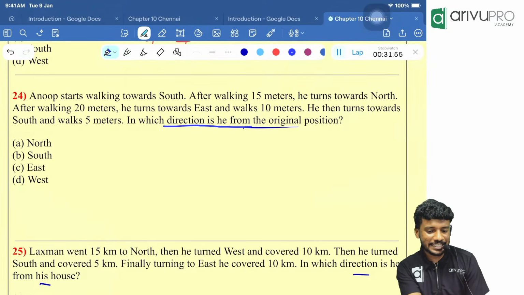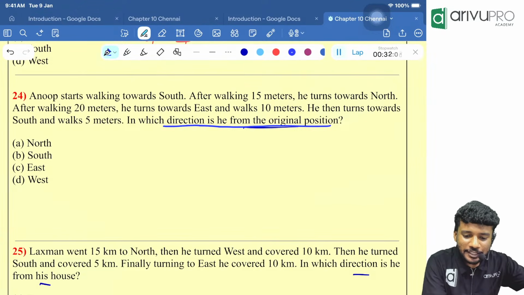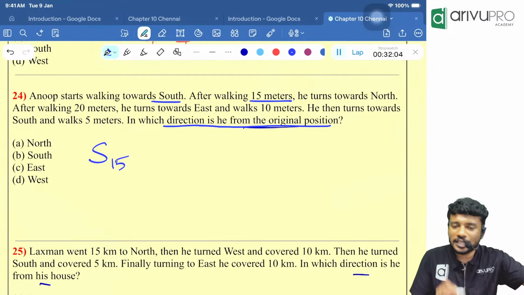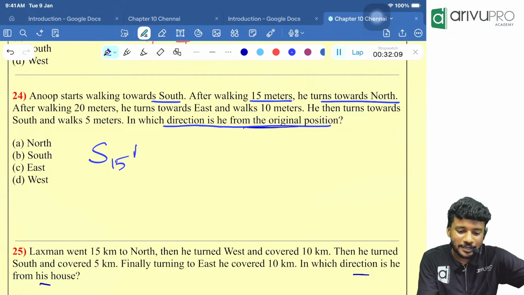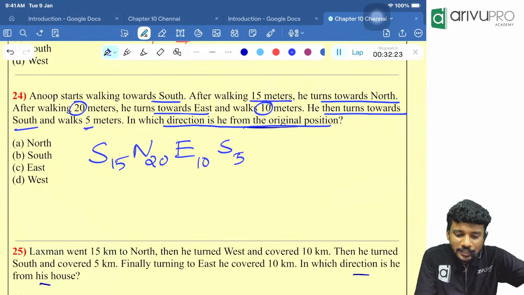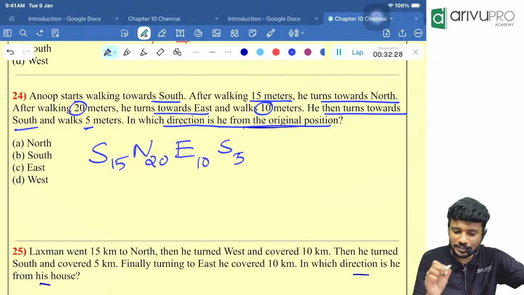In which direction is he from the original position? That means our type 4 question. Anup started walking towards south. He walked 15 meter. Then he turns towards north and walked 20 meter. Then he turned towards east and walked 10 meter. Then he turned towards south and walked 5 meter. Now, in which direction is he from the original position is the question.